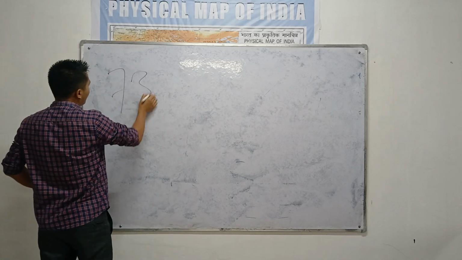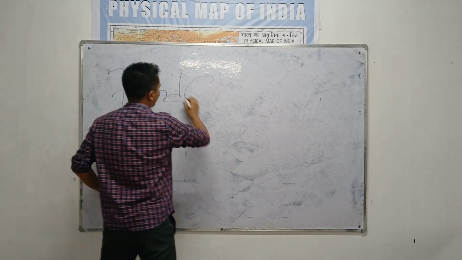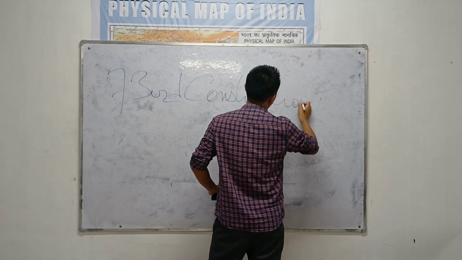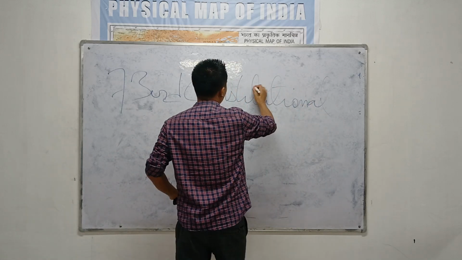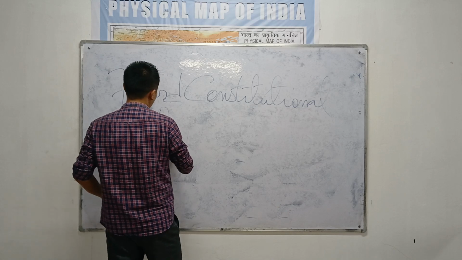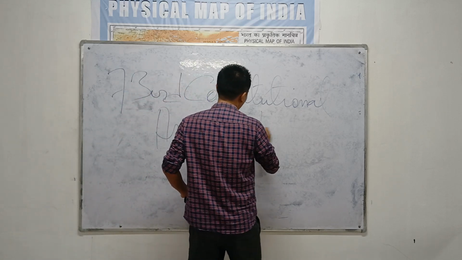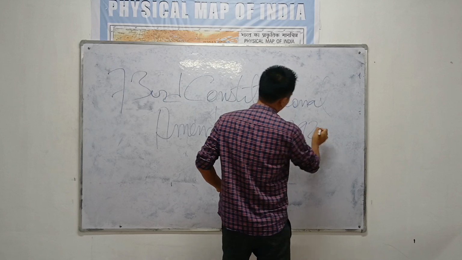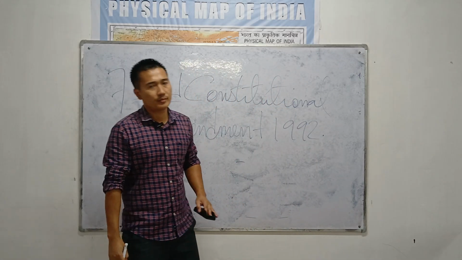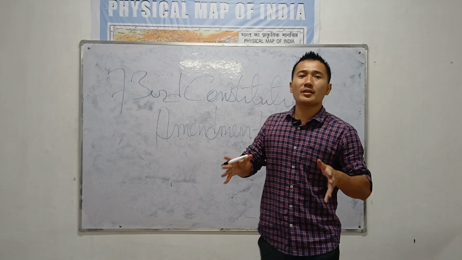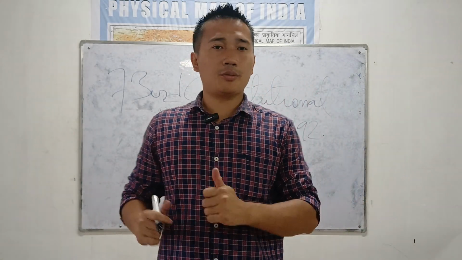We will take up the 73rd Constitutional Amendment Act 1992.